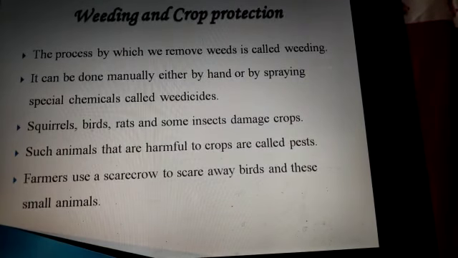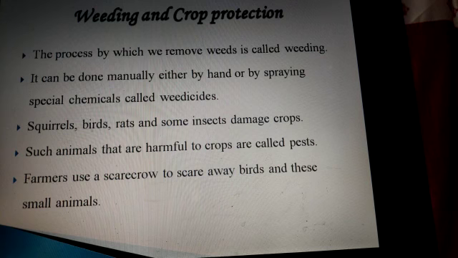Now, the next step, weeding and crop protection. Sometimes undesirable plants called weeds grow along with the crop. It is important to remove these weeds, otherwise they can harm the main crops. The process by which we remove weeds is called weeding. Weeding can be done manually, either by hand or by spraying special chemicals called weedicides.